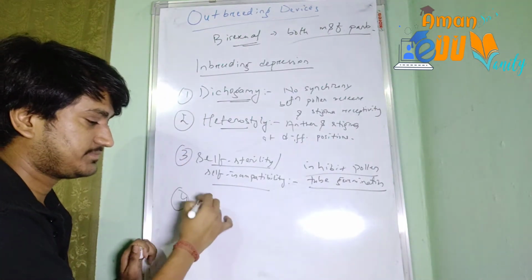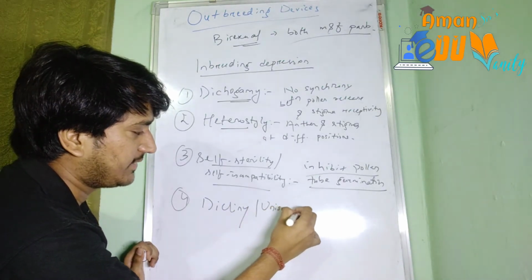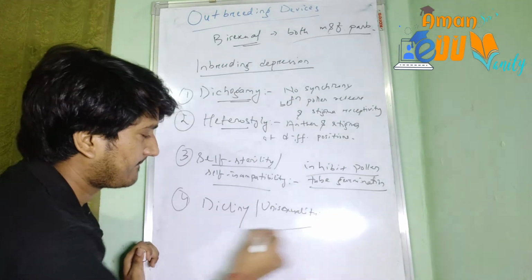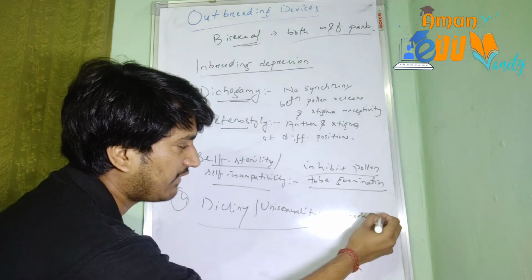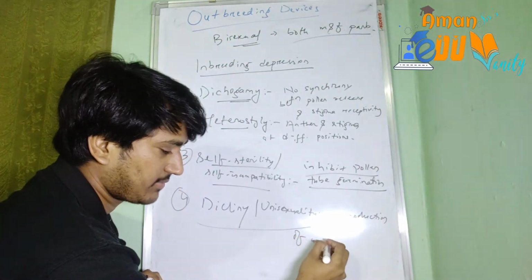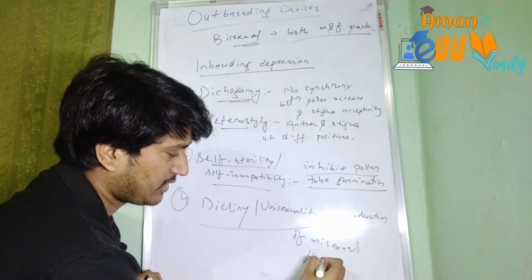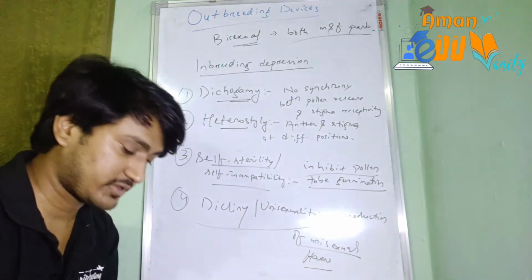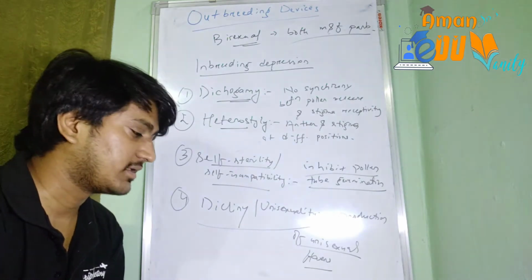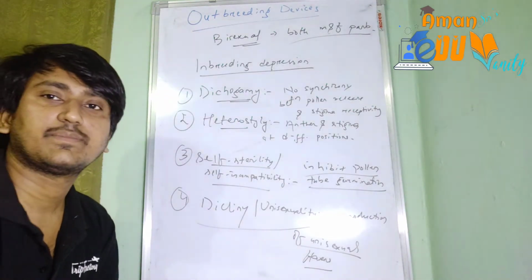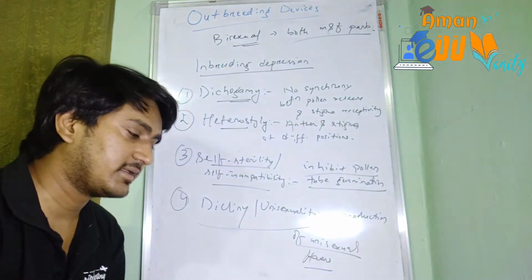The last one is dicliny or unisexuality. This is simple. This is called production of unisexual flowers. When only unisexual flowers are produced, definitely cross pollination chances will increase and self pollination chances will decrease. So these are different kinds of methods used by the flowers as outbreeding devices which prevent self pollination and encourage cross pollination.